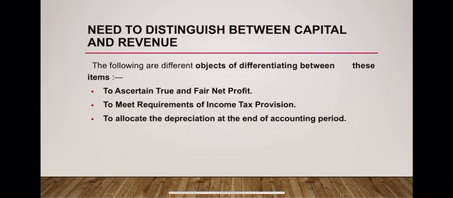Dear students, what is depreciation? It's a charge against profit and loss account at the end of the year and a part of revenue expenditure, whereas the cost of fixed asset is in the nature of capital expenditure and is not charged to revenue of accounting period. Similarly, some of the expenses such as installation charges may be debited to the cost of fixed assets. So therefore, a proper identification of these two items is necessary before final statements of a business are prepared, otherwise the statements will present an untrue position.